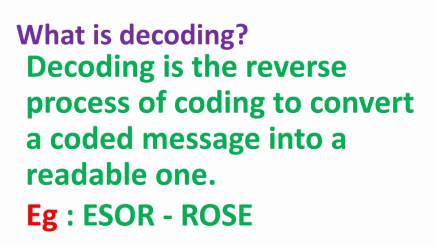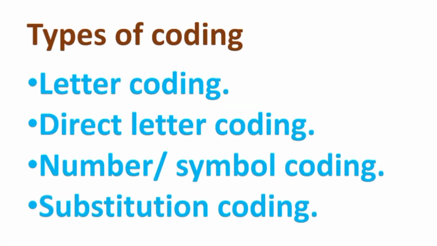Here the coded message ESOR is converted into a readable message ROSE by writing the word in the reverse order. So writing the word in the reverse order is the logic used here.